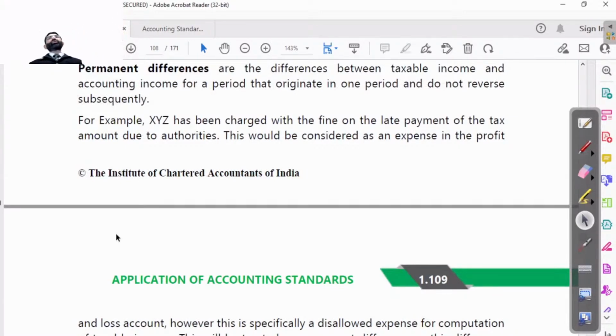This example tells us very clearly that if we have paid any fine or penalty on our income tax, then we know it all. Even in GST, if we have paid any fine or penalty, then that penalty or fine is not allowed as an expense. But in accounting, we are allowing it. But in income tax calculation, that is not allowed to be entered as an expense. Due to that reason,